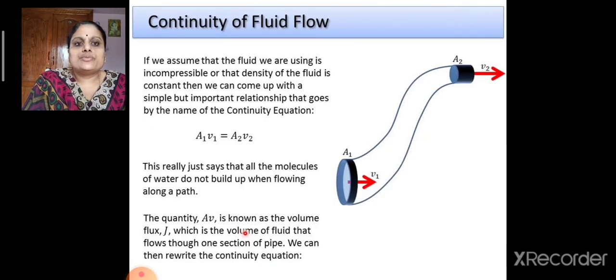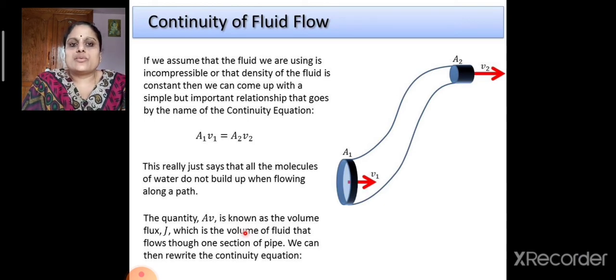If we assume that the fluid we are using is incompressible, that is, the density of the fluid is constant, then we can come up with a simple but important relationship that goes by the name of the continuity equation. According to this equation of continuity, area into velocity will be a constant at a particular section.